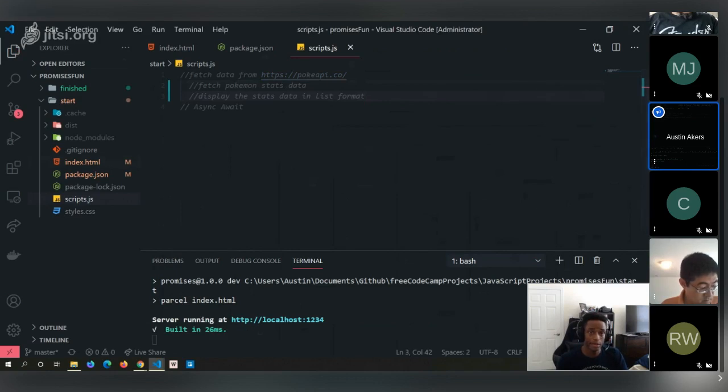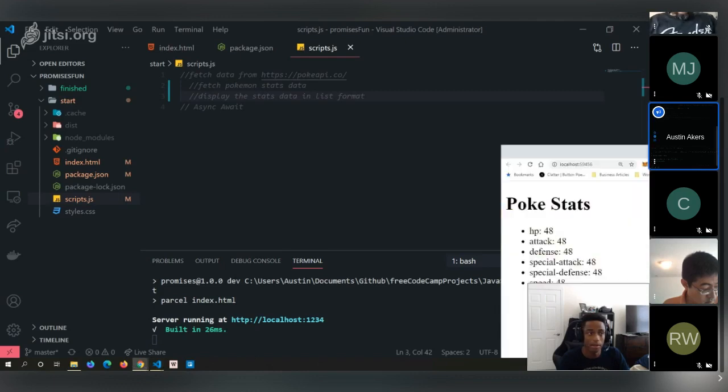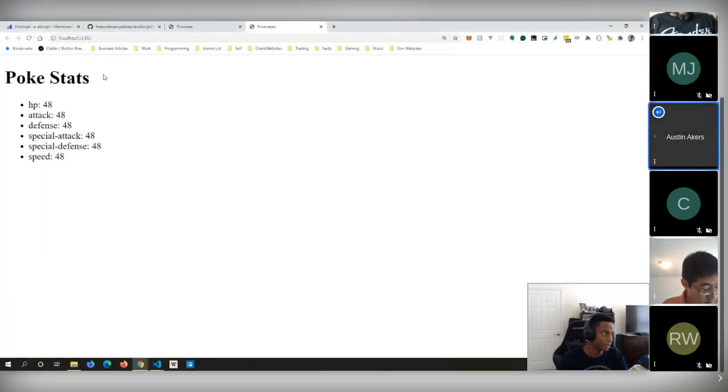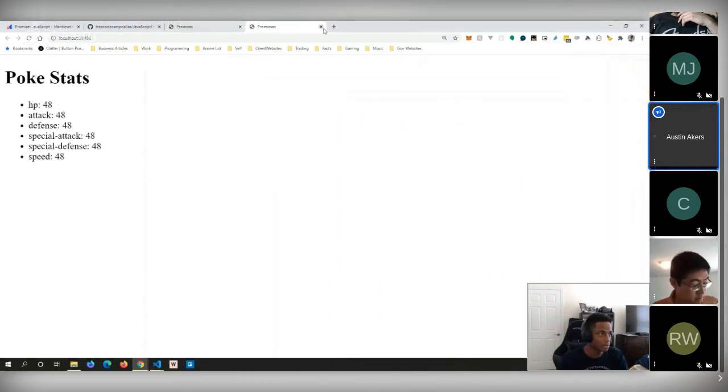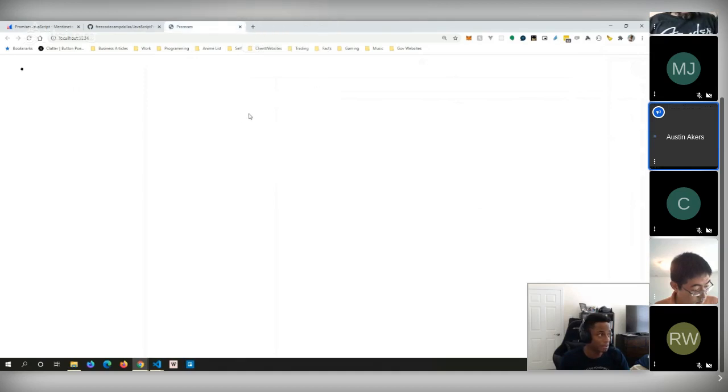Just for clarification, if you all are wondering, Austin, what exactly does that look like? What we're going to build is very non-trivial. This is something really simple. I'm going to open this up and show y'all what exactly we're going to be doing. Something really simple, Pokestats. But over the course of this, we will go over how promises work, what exactly is happening, and dive a little further into how the fetch API is using promises, using the promise object.